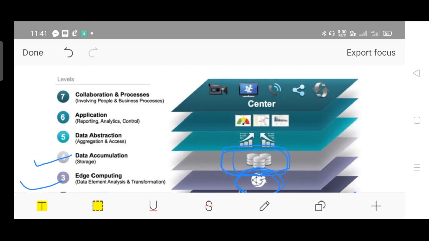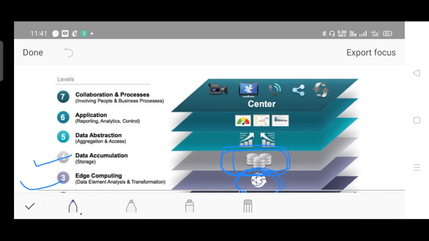Then the fifth one is data abstraction. So aggregation and accessing the relevant data from the storage device, that is what data abstraction is, the fifth layer. The sixth one is the application layer. Various endpoints towards the application: reporting, preparing the report, then analyzing the data, analytics you can say, and controlling the system.